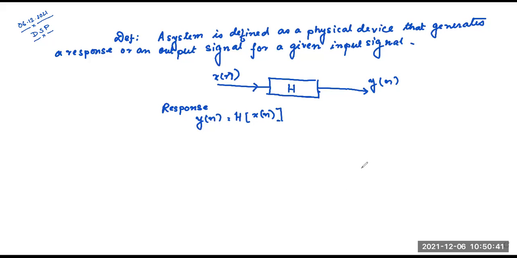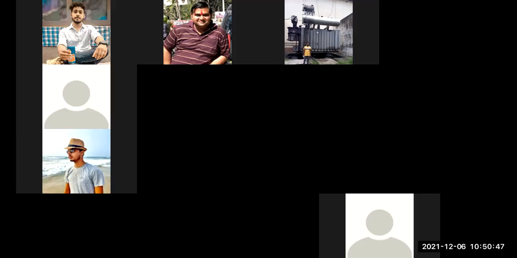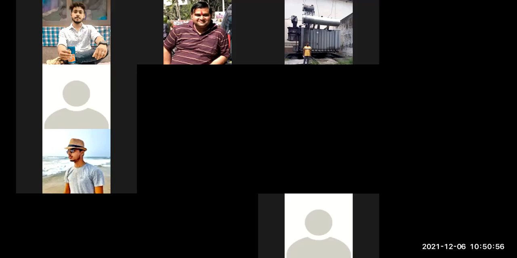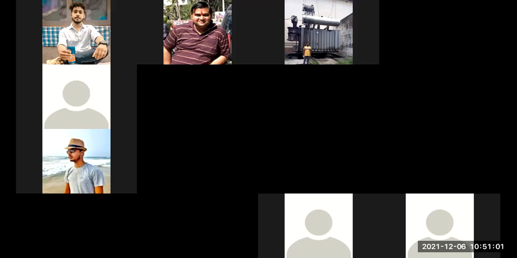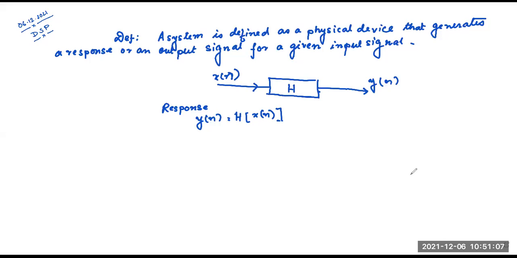Okay, clear everybody? Yes, sir. Okay, so that is our system. System has been differentiated into two types. One is called continuous time system, another is discrete time system. But we will study discrete time system, so I am not describing the continuous one.